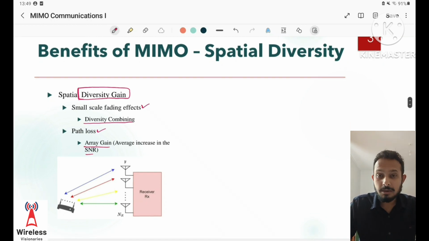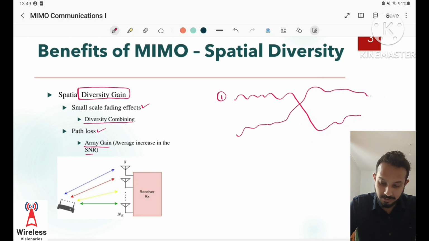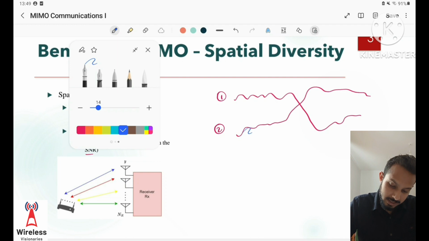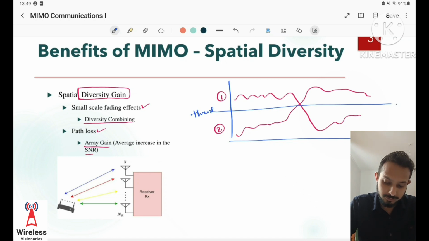By diversity combining, we mean that if we have two copies of a single signal, for example, if we have this one copy and we have another copy of the same signal, then at any instant of time, the signal received is always greater than the threshold value.